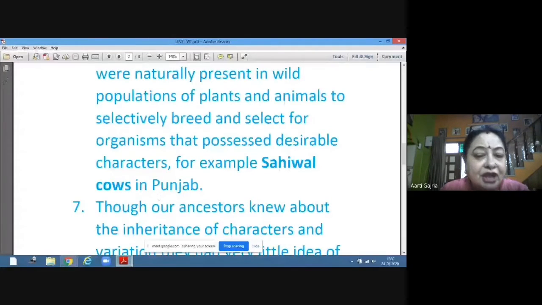The Sahiwal cow is the result of breeding between two selected varieties of cows having the desirable quality of good milk yield. That's why this was exploited by our ancestors, but the science behind it was not known then.